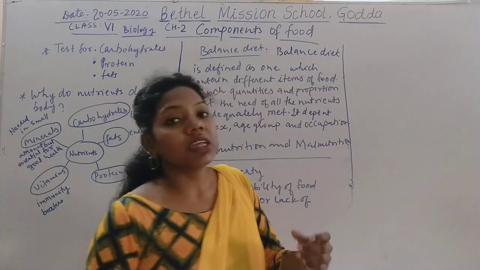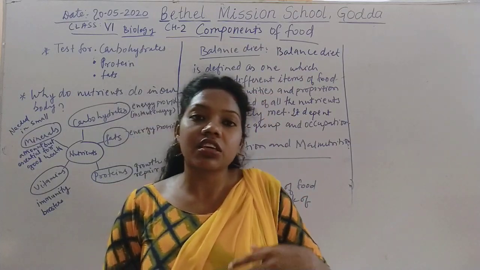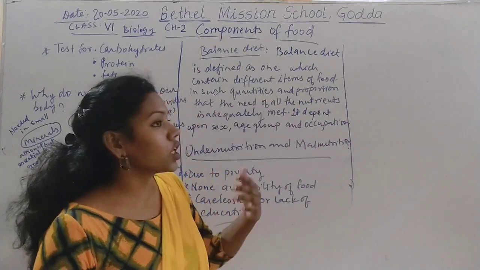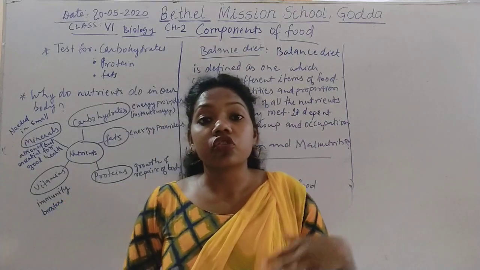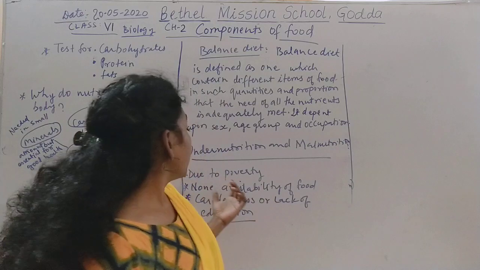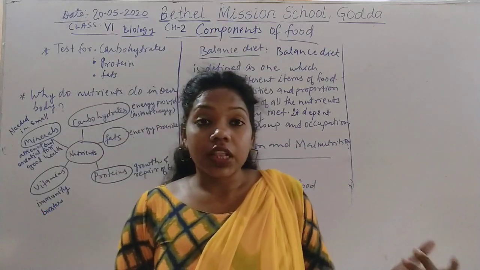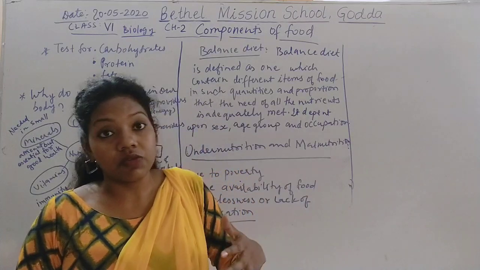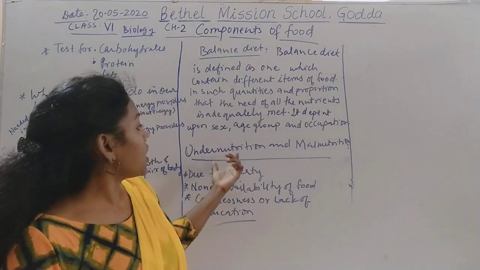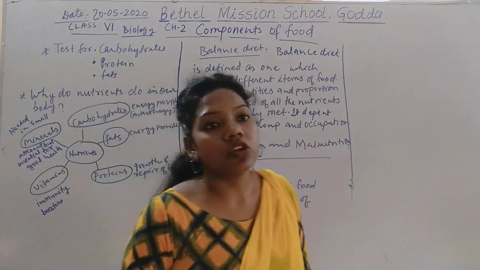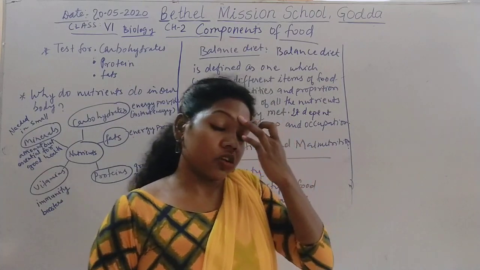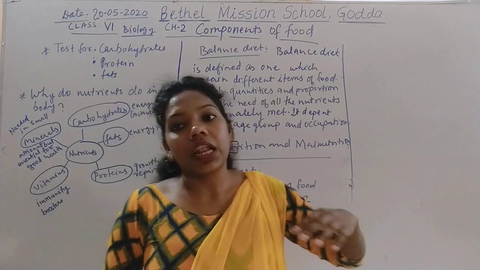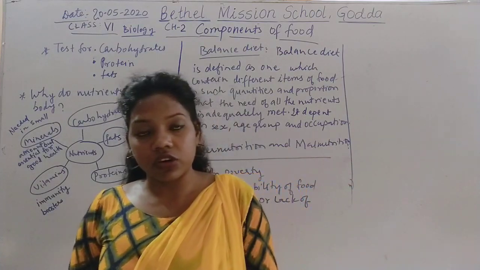That is one of the deficiency diseases, or we can say diseases which occur due to poverty, due to the lack of education, due to carelessness, or non-availability of food. So there are some diseases which are caused by this. That is undernutrition and malnutrition. Undernutrition and malnutrition is actually the lack of minerals or nutrients.